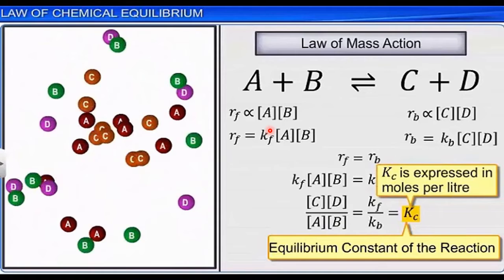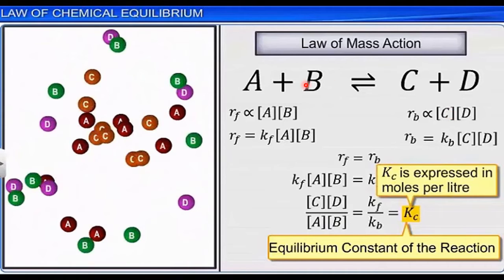In the same way, the rate of the backward or reverse reaction is proportional to what? Active mass, or the concentration of the products formed. So the more the product, the more it will decompose and give A and B. The less the product, the less it will decompose and give A and B. So that's why it is proportional to the concentration of C and D.